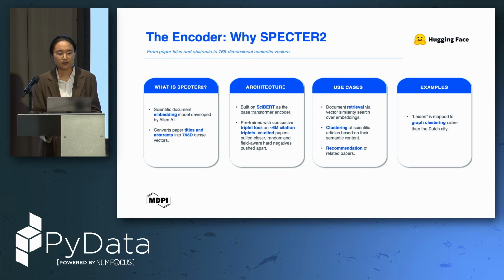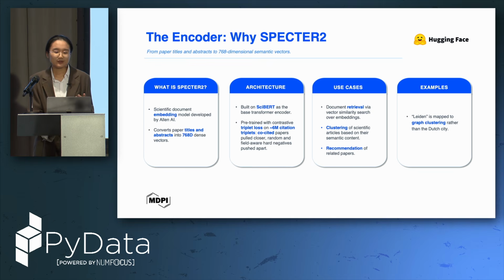And why do we use Spectre 2 here? Since it is used all over our pipeline, we need to mention it. It is a scientific document embedding that converts paper titles and abstracts into 768-dimension dense vectors. It is based on SciBERT, which is trained with a contrastive triplet loss on 6 million citation triplets.